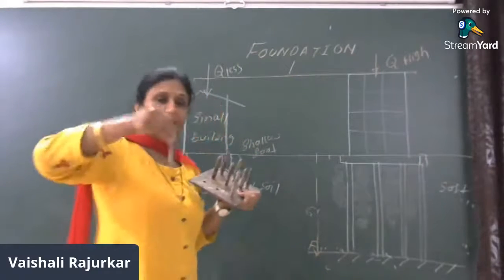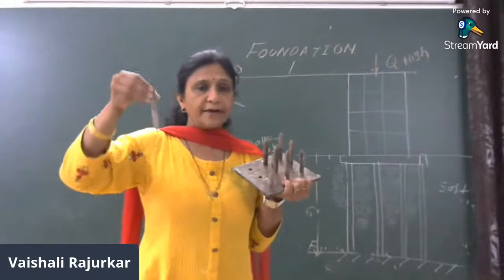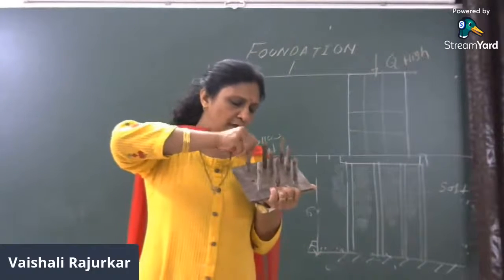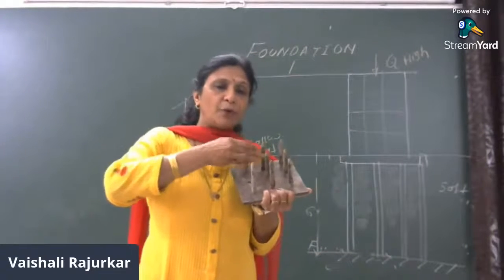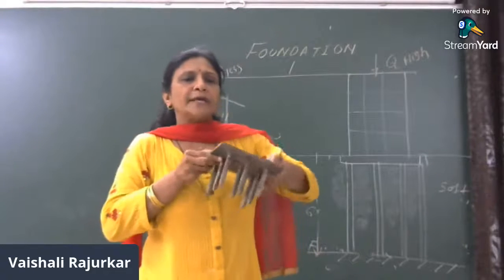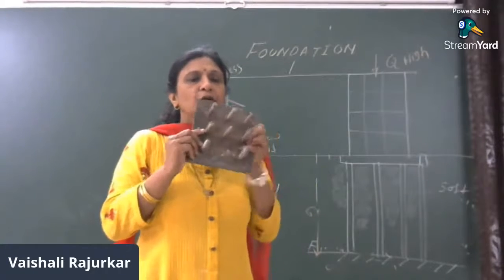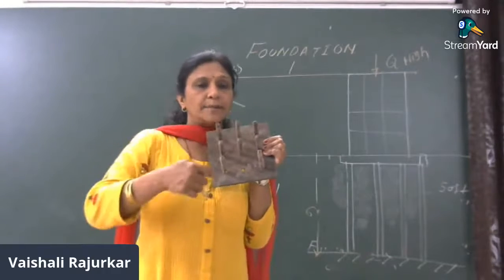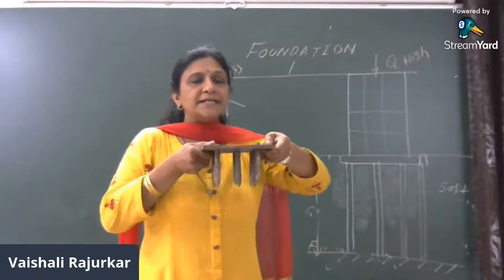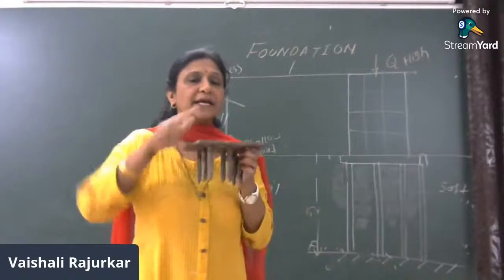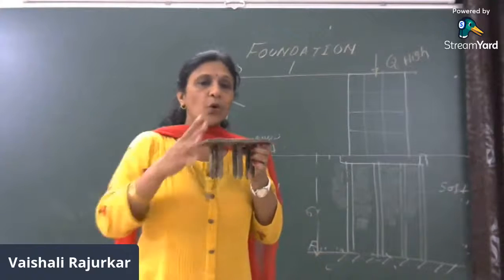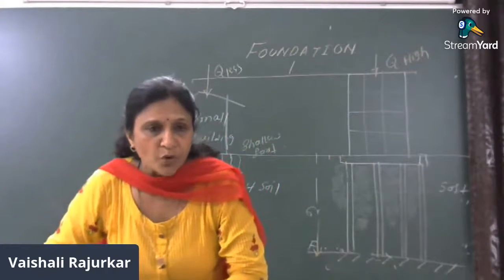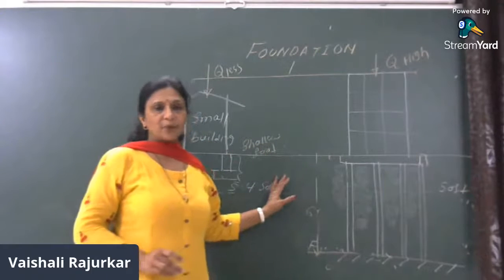These small members are penetrated into the soil at specified dimensions and specified spacing, and then all piles are connected with the help of a pile cap at the top. You can see this is the complete pile group. There are 9 piles arranged in a square pattern, 3, 3, 3. Then all these 9 piles are inserted into the soil and connected with the help of a pile cap. Then the whole member will act as a single pier that will take more load. So this is the concept of pile foundation.